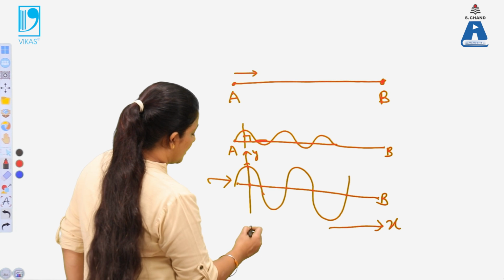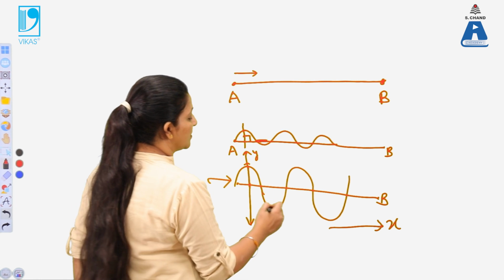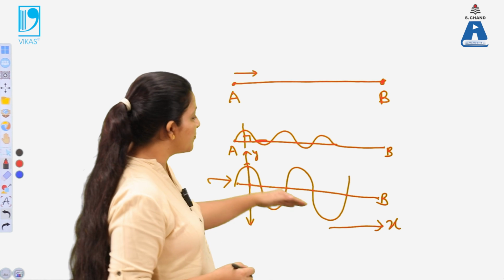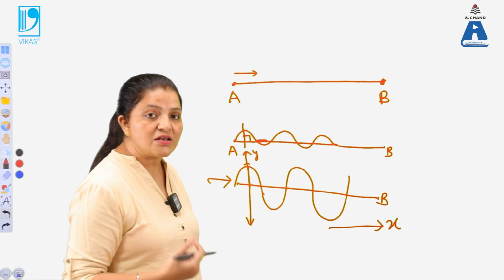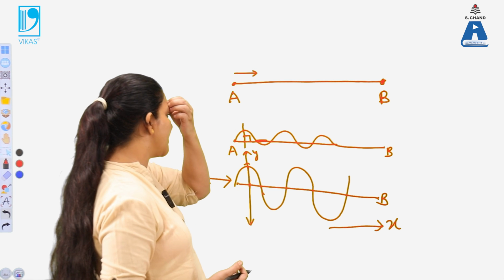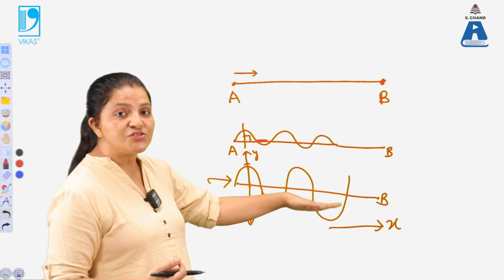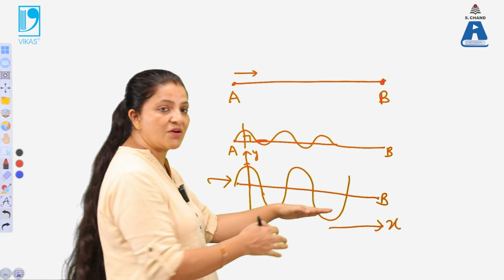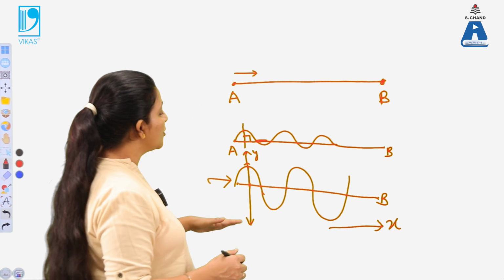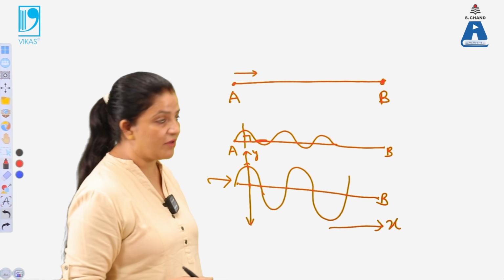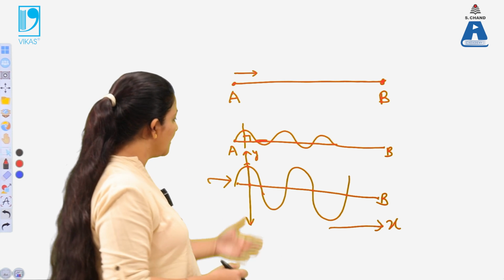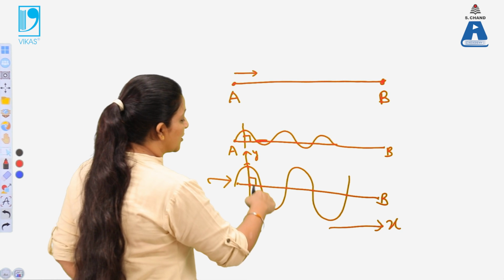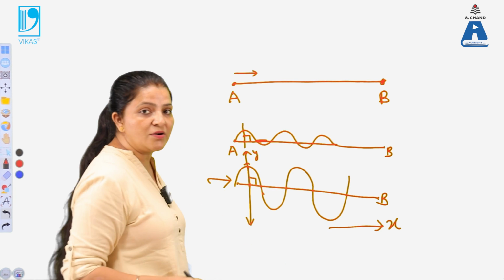So that means here the direction of propagation is in the positive y or the negative y. Such kind of propagation is known as transverse wave. That means transverse waves are produced in the string. When the direction of propagation is along the wave, such kind of waves are known as a longitudinal wave, which we will understand later. Here the transverse waves are the waves which are produced in the perpendicular direction.